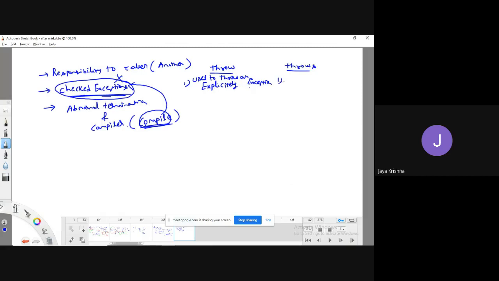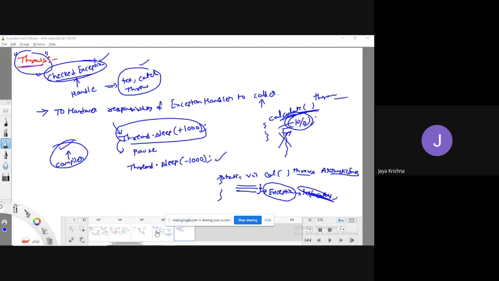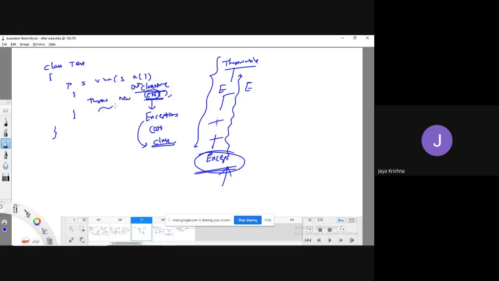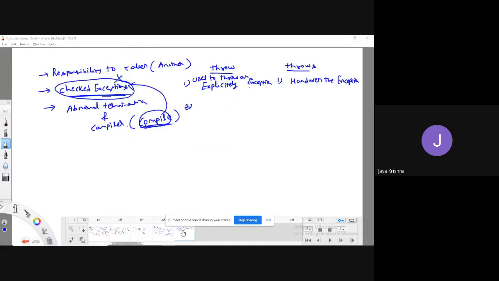Okay. What about the throws keyword? It is used to hand over the exception to another one. Okay, fine. You use the throw keyword in the examples we have seen; its usage location is inside the method. Whereas the throws keyword you use along with the method signature.